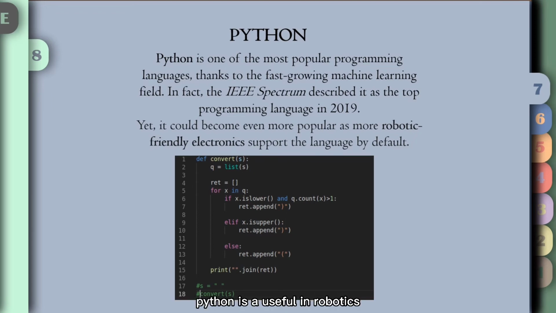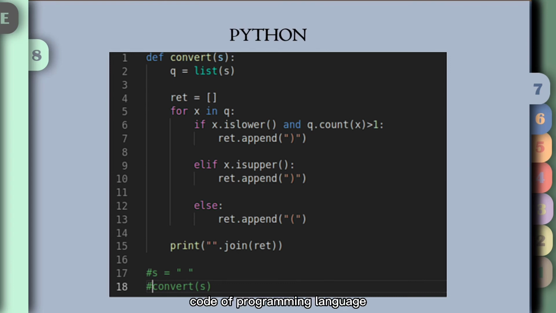Python is useful in robotics because it's one of the main programming languages in ROS besides C++, yet it could become even more popular as more robotic-friendly electronics support that language by default. Below you can see the sample code of this programming language.